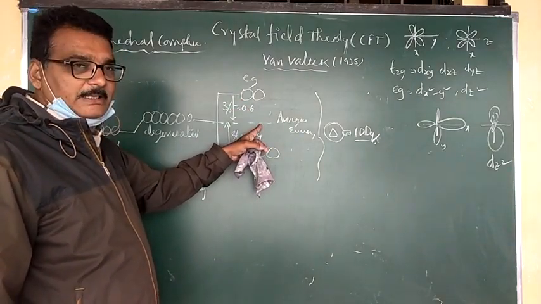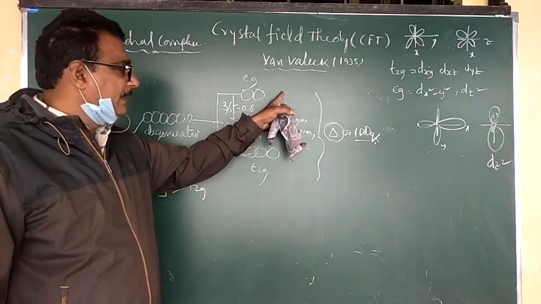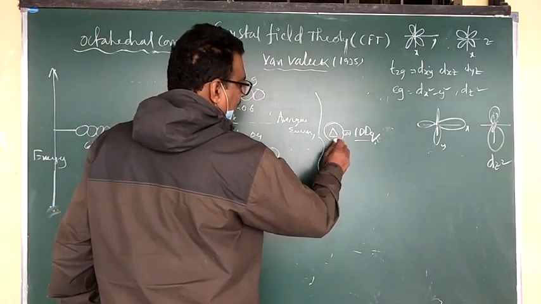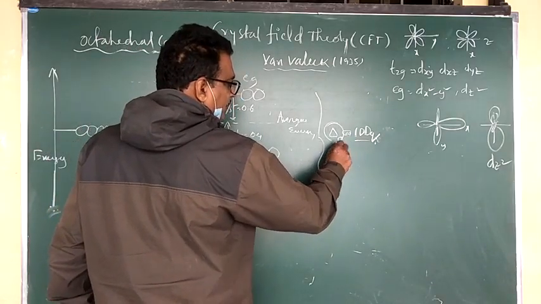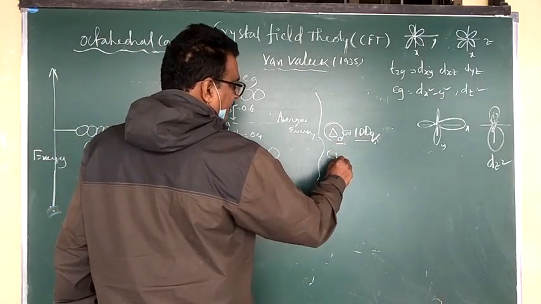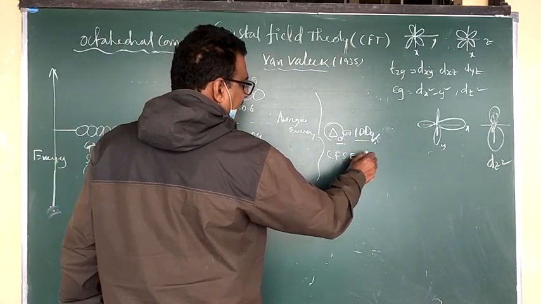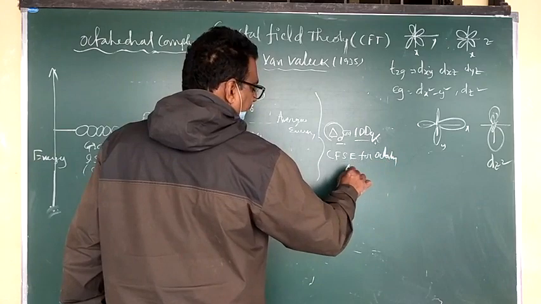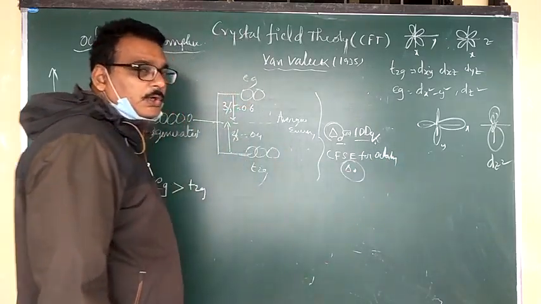This is the average energy. That difference in energy is the crystal field splitting energy, indicated by delta zero, the crystal field splitting energy for octahedral complexes.